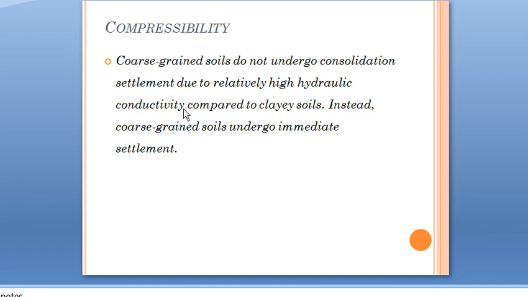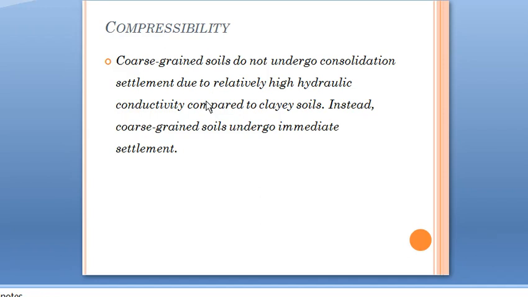Next, this consolidation settlement usually occurs in clay soil only, because coarse grained soil does not undergo consolidation settlement due to relatively high hydraulic conductivity compared to clay soil. Instead, coarse grained soil undergoes immediate settlement, because in the case of coarse grained soil, the voids will be high, that is, intergranular space will be high, therefore it will undergo immediate settlement only.